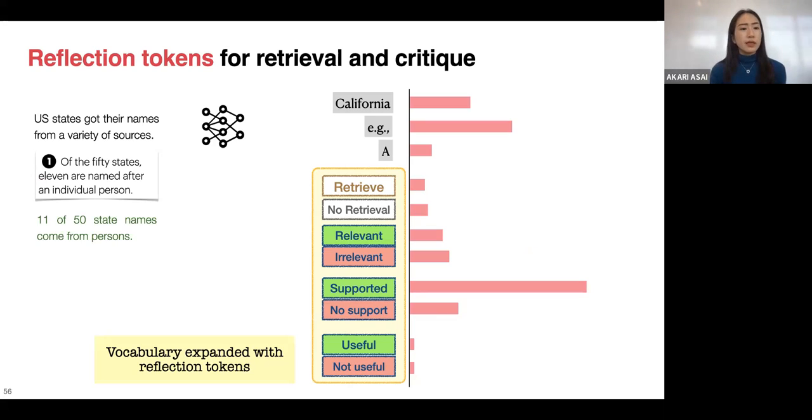Once the model generates a continuation, it learns to give feedback on its own generation, like whether the generation is supported by the document or not, or the overall quality of generation. In this case, the generated sentence, 11 of 50 state names come from persons, is completely supported by the original document, so the model puts the highest probability on the supported token.